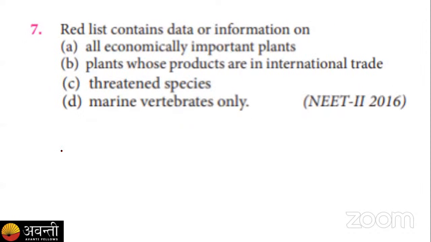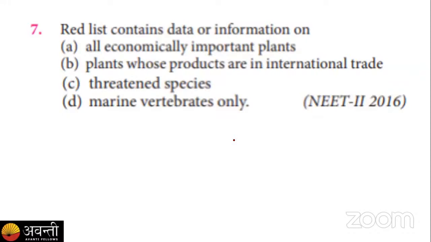Okay, moving to the seventh question, the next question of the day. The red list contains data or information on... we have to describe what is the main motto of releasing the red list. So option A, all economically important plants; B, plants whose products are in international trade; C, threatened species; D, marine vertebrates only. Out of these four, which information is contained in the red data list? For that, your poll is here and it will remain for 20 seconds.